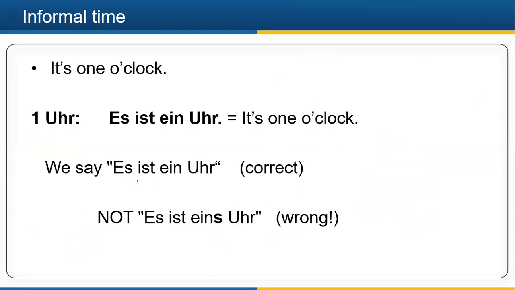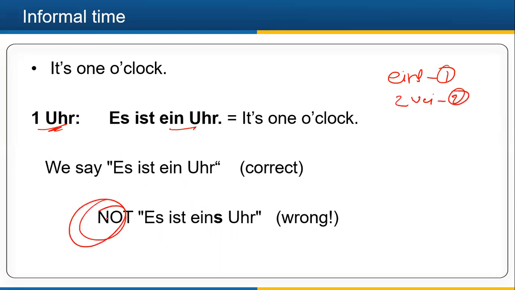Now here it is an exception, right? It is an exception if it is 1 o'clock. So it is, es ist ein Uhr, because eins is one, zwei is two. I am not saying eins.